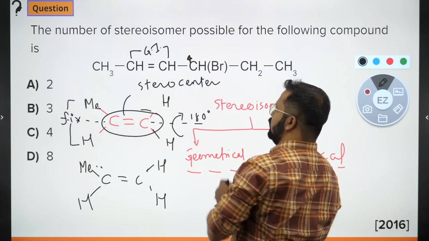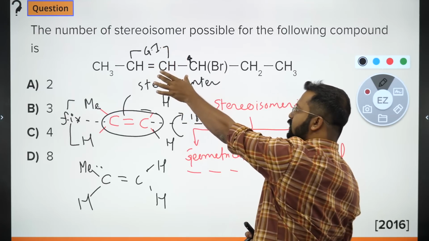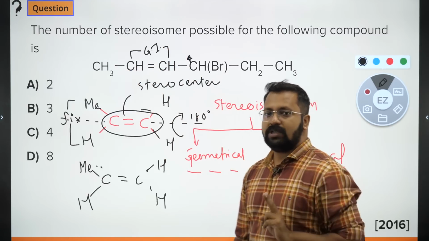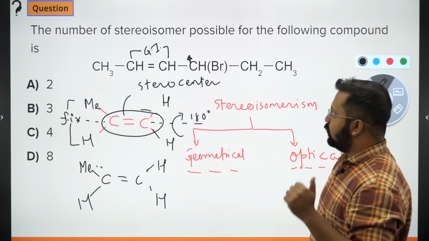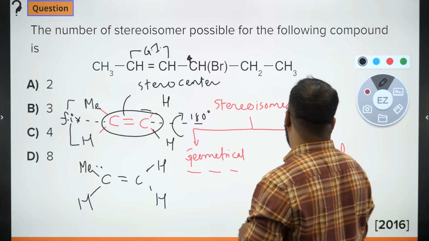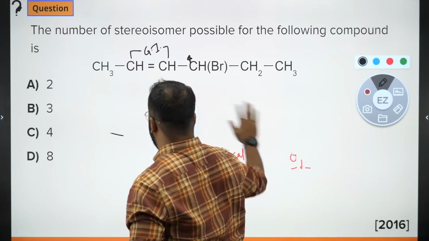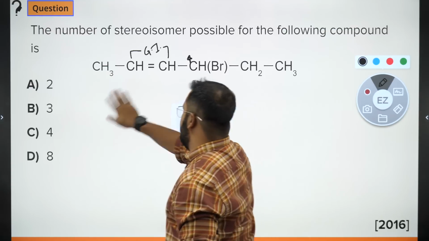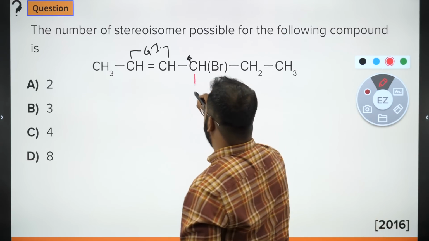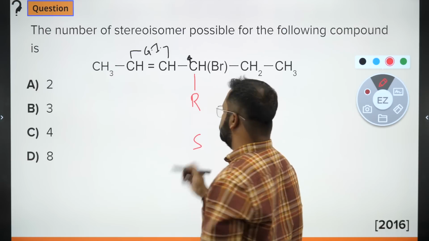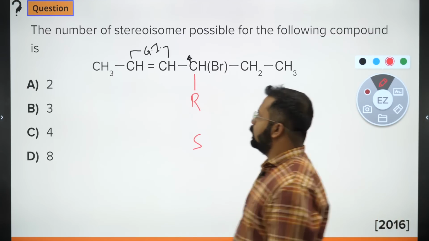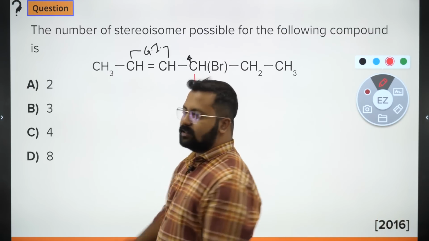So this is geometrical, this center is a stereo center. This is another stereo center. There are two stereo centers. So the total number of stereoisomers possible would be 4. Because here is a simple idea: we label optical chiral centers as R or S, or D or L, you can take either. This can be cis or trans.